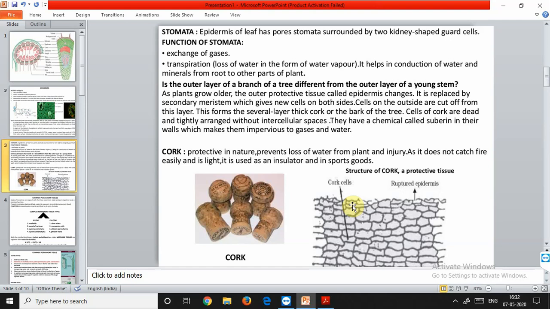Due to these properties, cork is used as an insulator or shock absorber and also for commercial purposes. In many parts of the world, it is used in industries like making wooden paddles for table tennis as well as flooring.